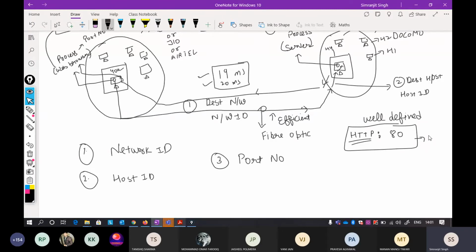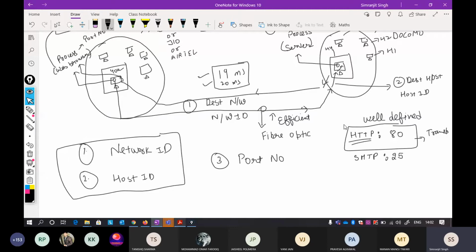This is again a part of a layer that is called your transport layer. Don't worry about that part now. I'm only talking about these two things now. So port numbers can be easily accessible. There are well-defined ports for the simple mail transfer protocol. The port is very well defined, that is port 25. There are many well-defined ports for communication that are already defined.